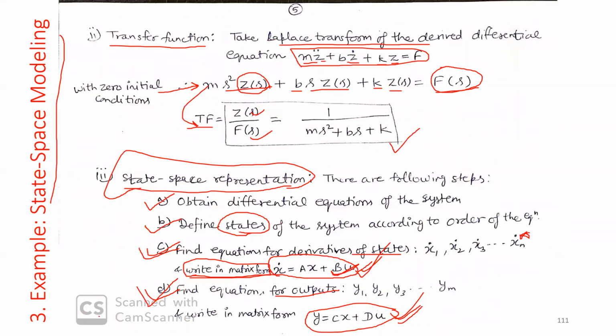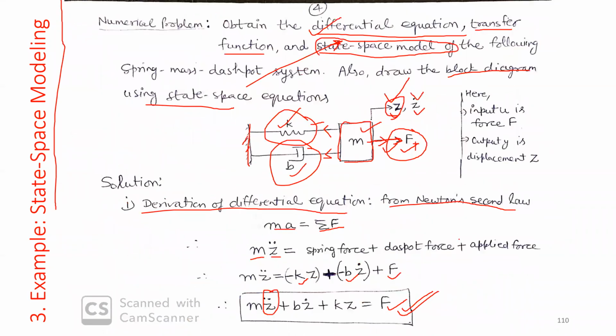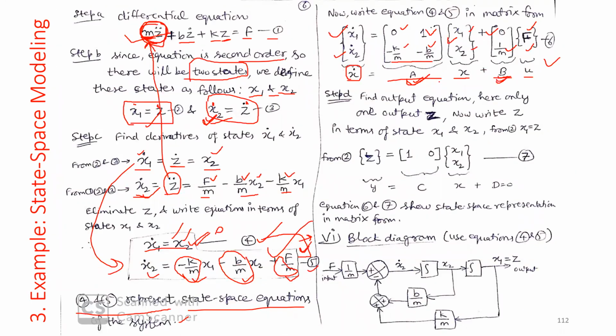The next step is to find the equation for output. What output do you want to observe? For example, I am interested in seeing the output as the position of this mass, Z. So this is my output, say Y, which is nothing but Z. I need to write this Z in terms of the states.